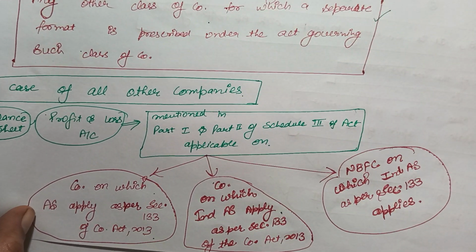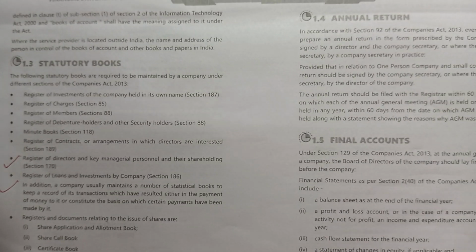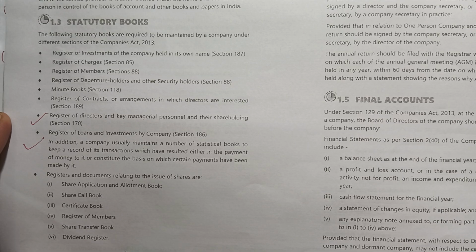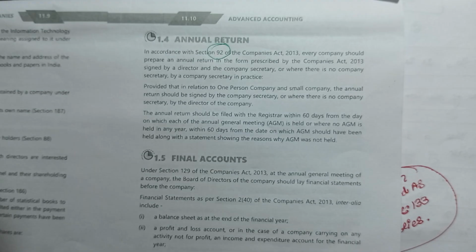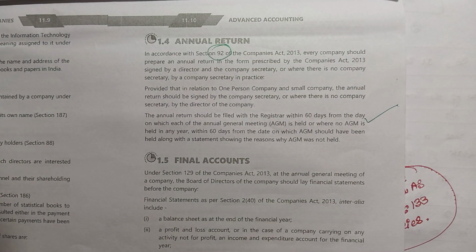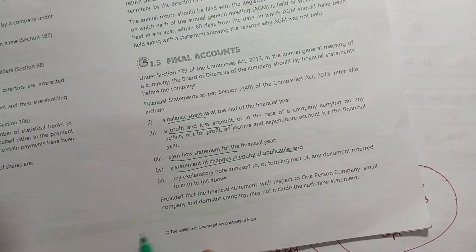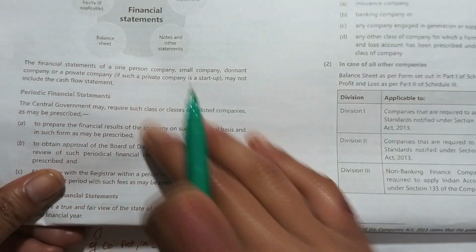So these are the topics, and I can discuss these things from the study material also. These are the statutory books given here, and I have already discussed them in an earlier video. The provisions related to the annual return are given under section 92 of the Companies Act, and I have presented that in an earlier video. And then the final accounts: the balance sheet, P&L, cash flow statement, changes in equity, and notes to the accounts. The next topic is components of the financial statement.